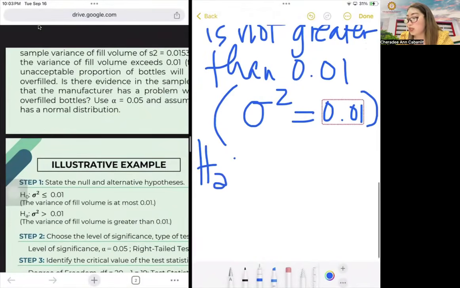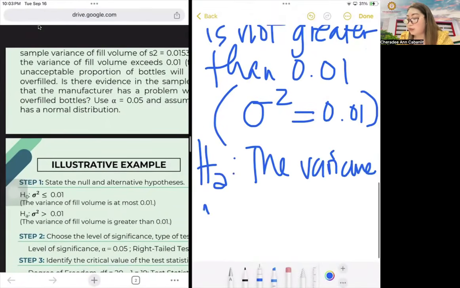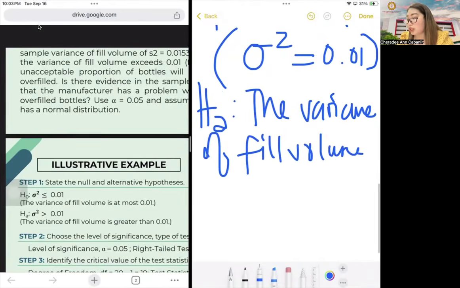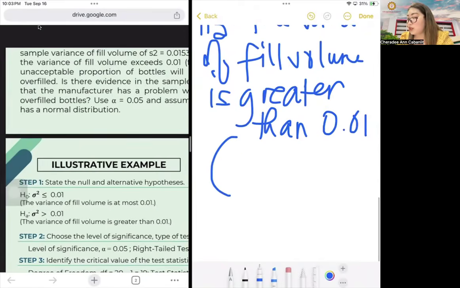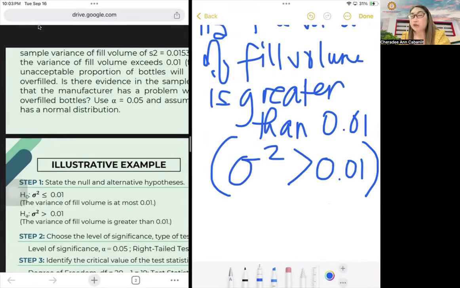Then the HA is that the variance of fill volume is greater than 0.01, because your claim is that it exceeds. So it is one-tailed. Therefore sigma squared is greater than 0.01. You can put the fluid ounces, and so on.